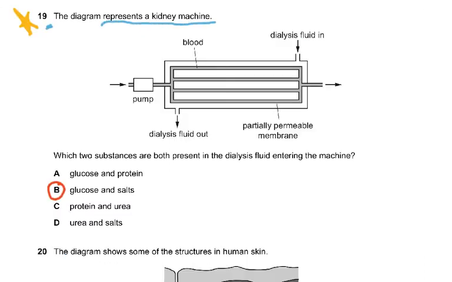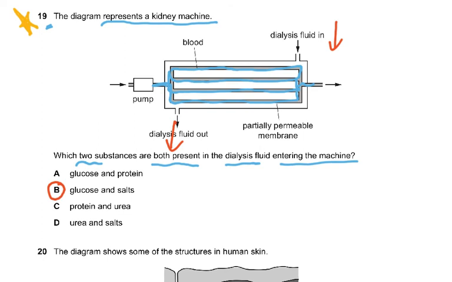The diagram presents a kidney machine. So there's a pump, there's dialysis fluid in, dialysis fluid out. The dialysis fluid in comes here, and the dialysis fluid goes out of here. And here we have the blood which is going in. The blood is inside these vessels, which I'm coloring in blue, and these tubes, and the blood is coming from the patient's arm and then going into this machine. Which two substances are both present in the dialysis fluid entering the machine?